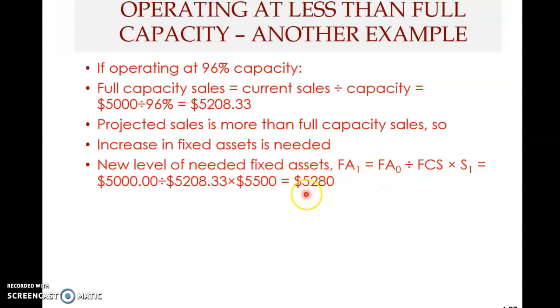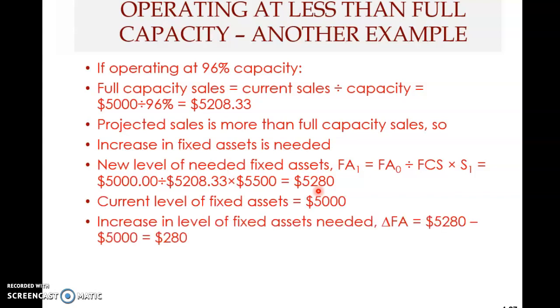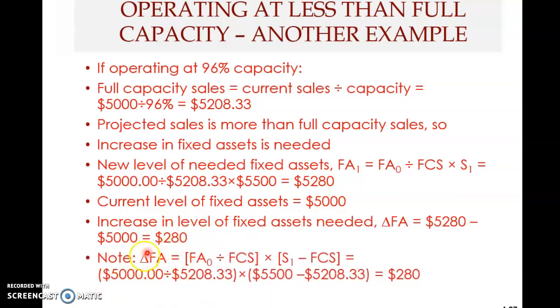Now this is the new level of assets. So fixed assets must increase to 5,280. Right now the asset level is only 5,000. So there is a need to increase the level of fixed assets by 280. Now there is another way of computing this. Note that the change in fixed assets is also this same formula: the optimal relationship between fixed assets and sales, multiplied by the change in sales, S1, the projected sales, minus the full capacity sales.